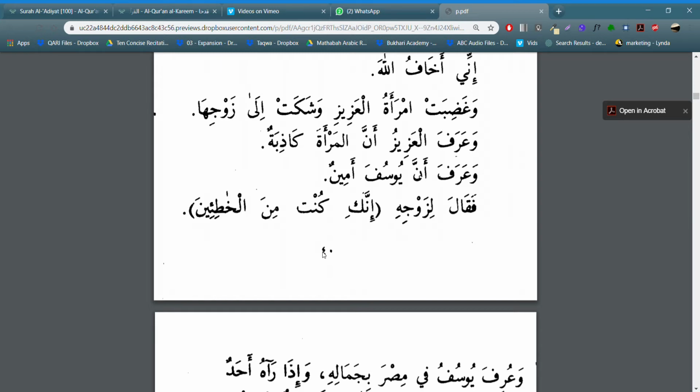So let's go for a bird's eye view now. This is going to be your fa'il. This is going to be muta'alliq, back to the verb. This is going to be maqal. We further break this down. Ism of inna is going to be your key, and then kunti min al-khati'in is going to be the khabar of inna. Then kunt is kana, so there's an ism inside of it, which is ism of kana. All this is going to be the khabar of kana.